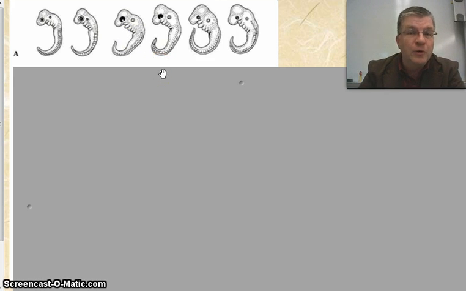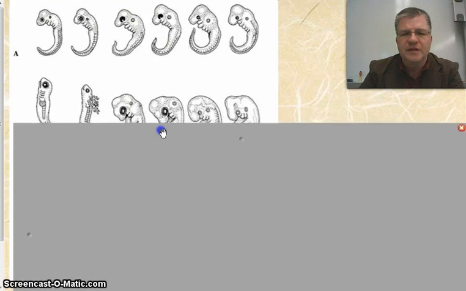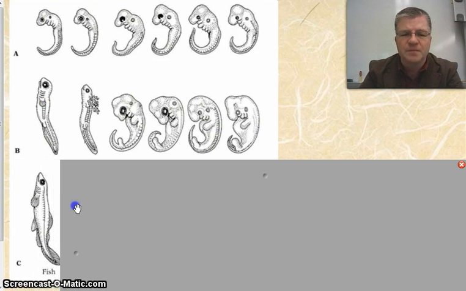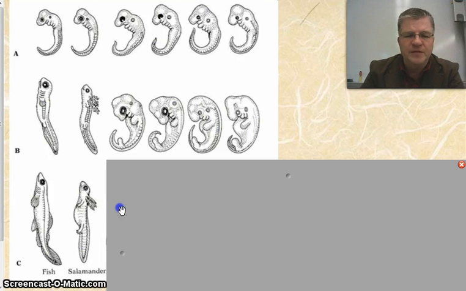Now, if we look at these embryos when they've gone through some time, and the amount of time may vary from one to another, we start to see some differences. Now, they already weren't all exactly alike, but over time they become less alike. These two over here are definitely becoming much more different than the other four. And if we go across and reveal what species these are one at a time, we already saw the fish. The next one is an amphibian, something like a salamander perhaps.